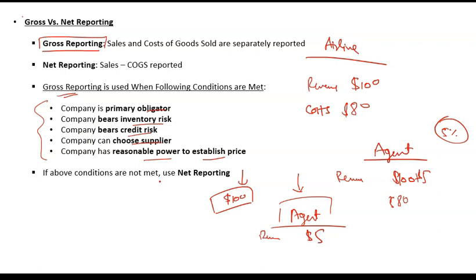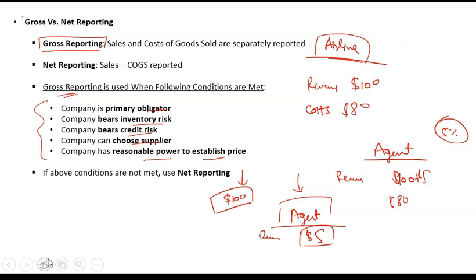So if you are not bearing the inventory risk and you are not the primary obligor, then you should be using net reporting, because then this revenue of $100 does not belong to you. Only this $5 belongs to you, because the risks and rewards attached to that airline service stay with the airline itself.